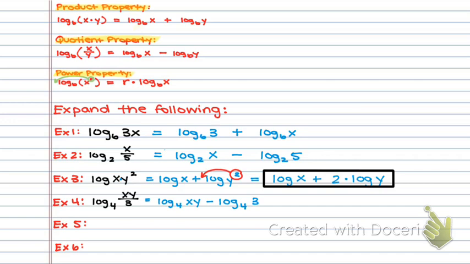But I can split this further. Because it is multiplied together, I can now split that into 2 different logs using product property. Log base 4 of x plus log base 4 of y minus, bring down my log base 4 of 3.